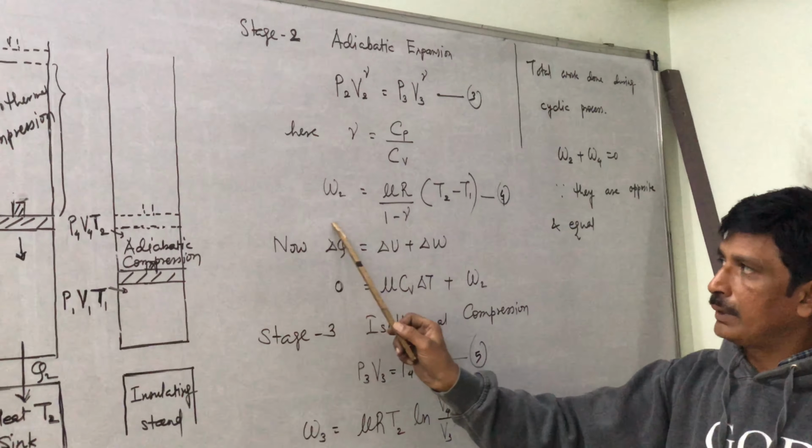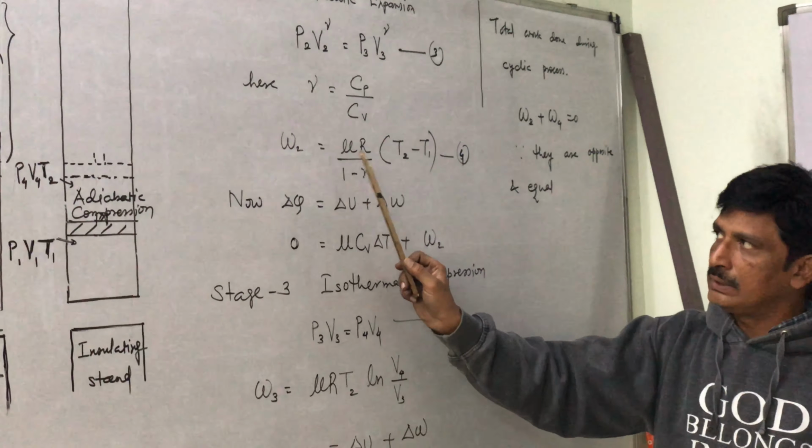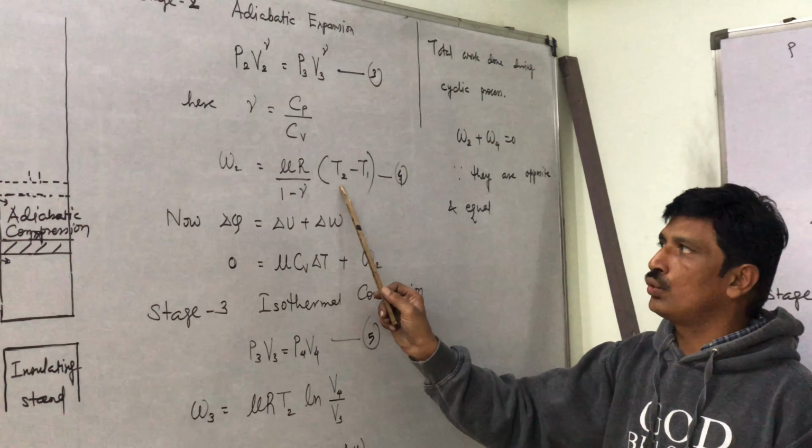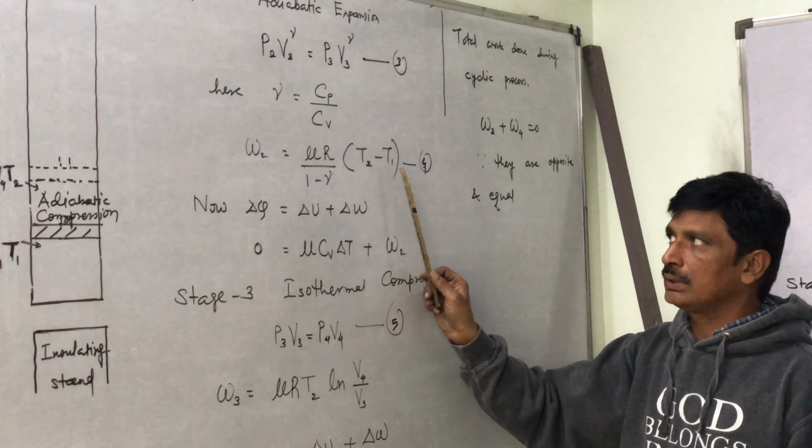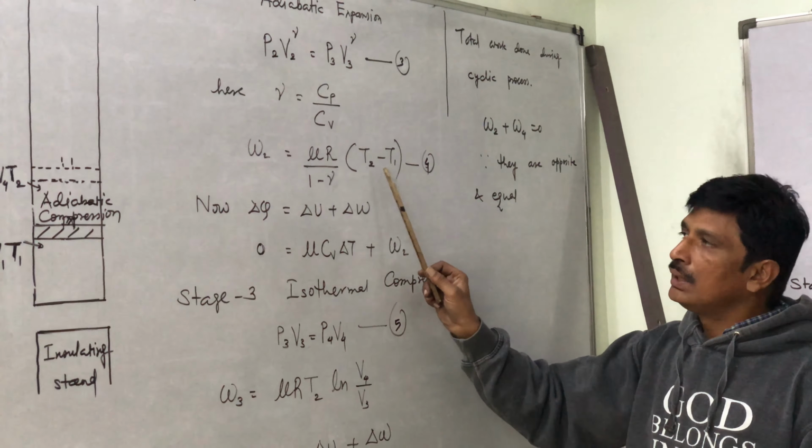And in adiabatic process, we know that work done is mu R upon 1 minus gamma into final temperature minus initial temperature. Here final temperature is T2, initial temperature is T1. This is the result number 4. In this case, volume increases, so work must be positive. T2 minus T1 is negative, but 1 minus gamma is also negative, so overall it is positive.